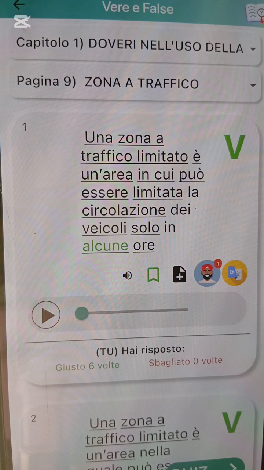Zona a traffico limitato. So those places now where it is limited for some particular type of vehicles. So let's go.